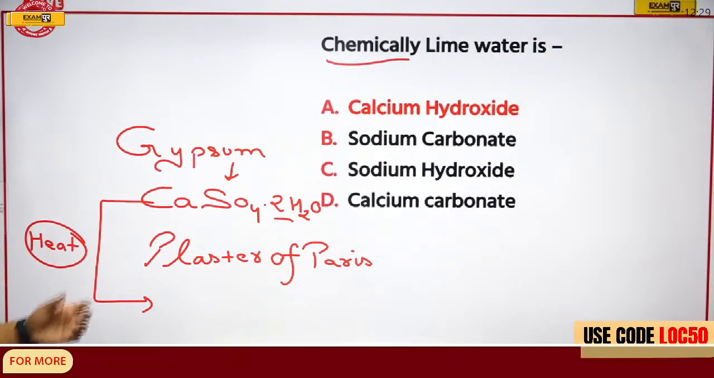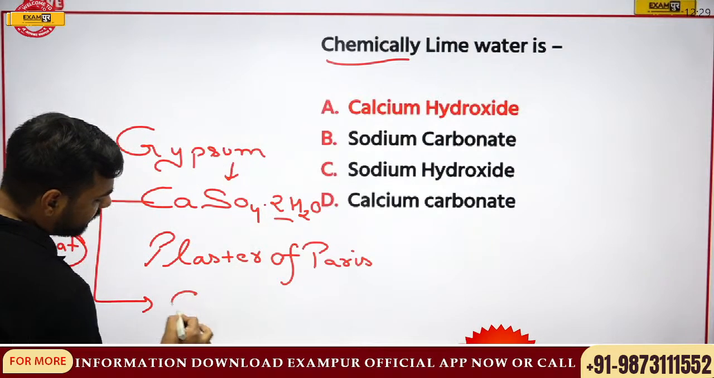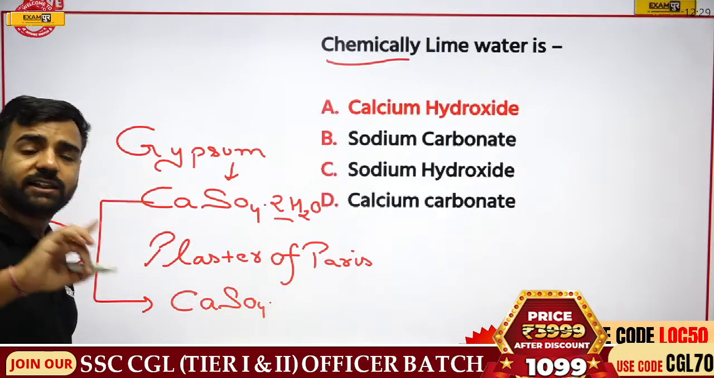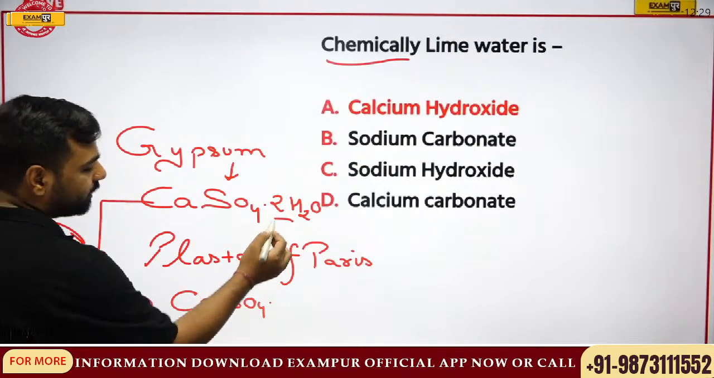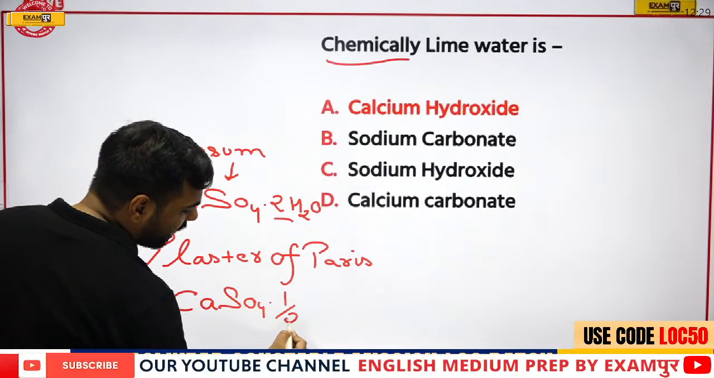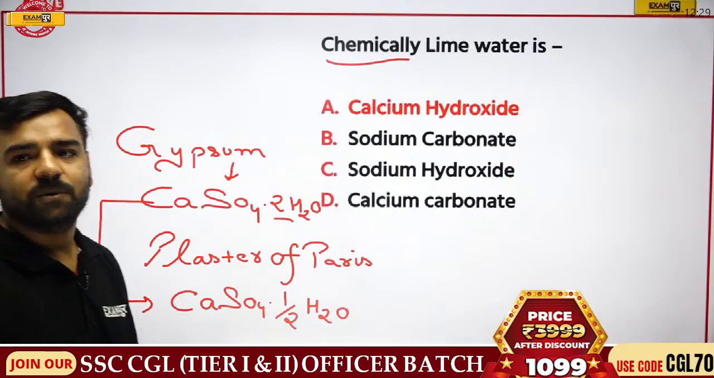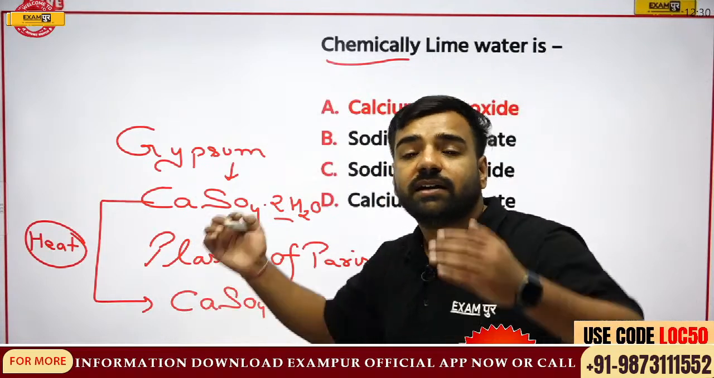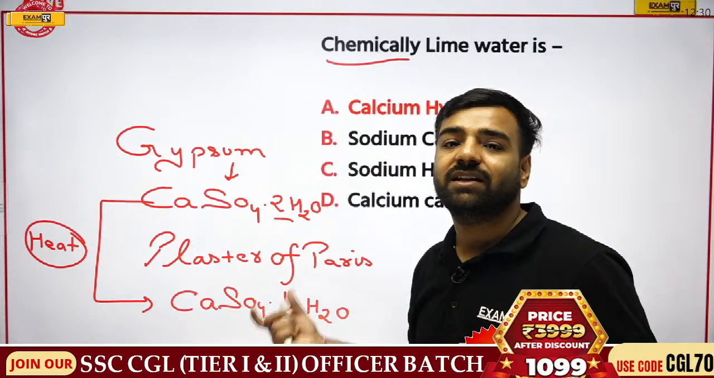And once it is heated, obviously with some sort of conditions, its formula is now CaSO4. Please have a look at this part: these two parts will be converted into the half part, that is, dot half H2O. Now if someone asks you about the formula, you can directly say CaSO4. That is true for gypsum also, and for your plaster of Paris as well.